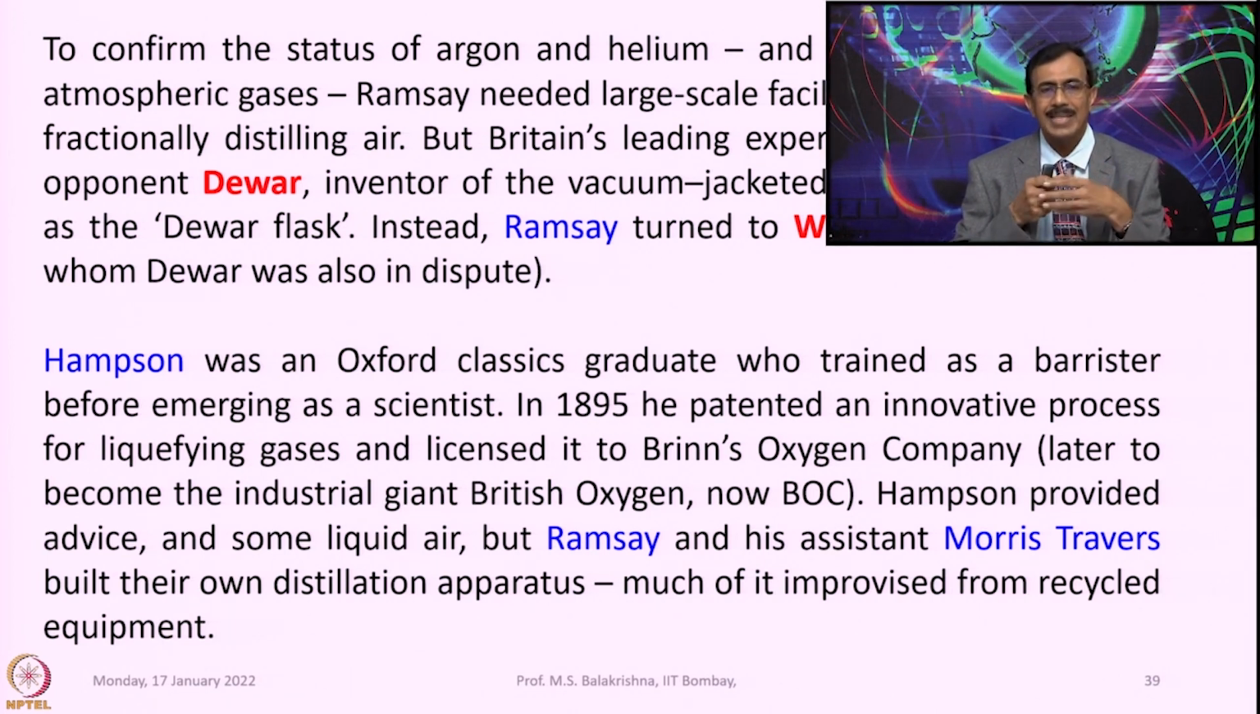Hampson was an Oxford Classics graduate who trained as a barrister before emerging as a scientist. In 1895 he patented an innovative process for liquefying gases and licensed it to Brin's Oxygen Company, later to become the industrial giant British Oxygen. So, now it is called BOC. Hampson provided advice and some liquid air, but Ramsay and his assistant Morris Travers built their own distillation apparatus, much of it improvised from recycled equipment.